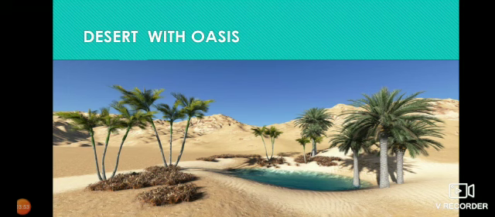Next we go for another landform. Yes, children, what are you seeing in this picture? So it is an ocean. How can you define an ocean? An ocean is a large body of salt water. So, do you find any oceans near us? In the world itself, we are having five oceans.